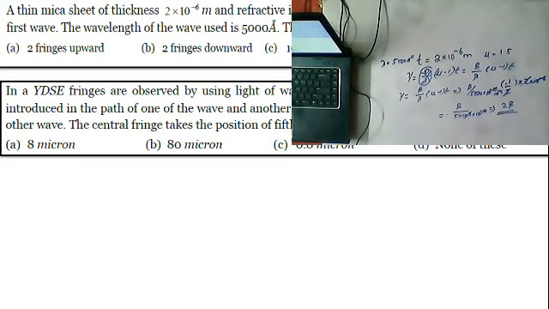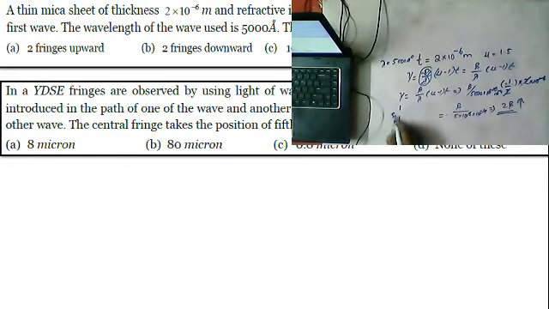So the central bright fringe shifts by 2 fringes. Is it 2 fringes upward, 2 fringes downward, or 10 fringes upward? What is your answer? 2 fringes upward, because due to the introduction of the sheet in the path, it will shift upwards. You can see the experiment. This is our experiment. Okay, S1.